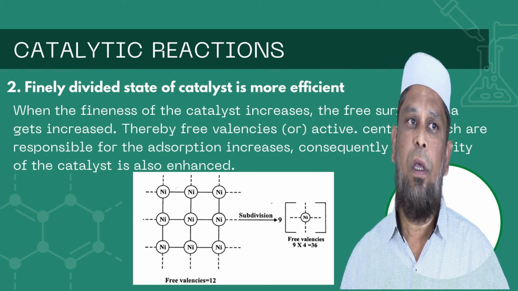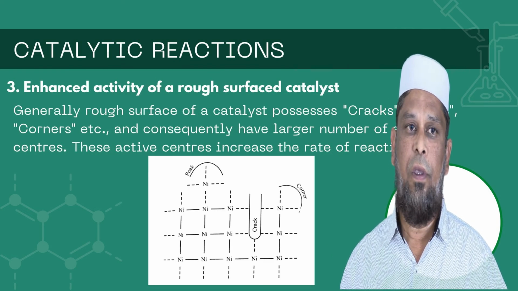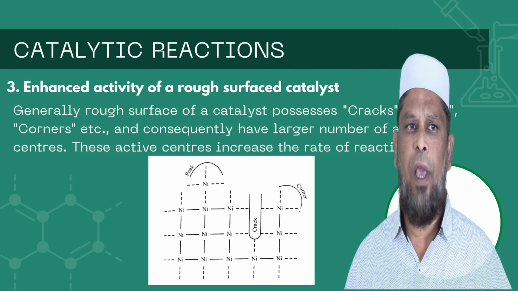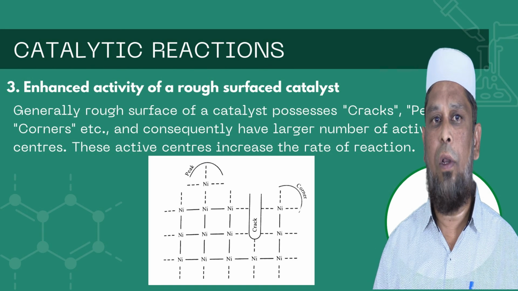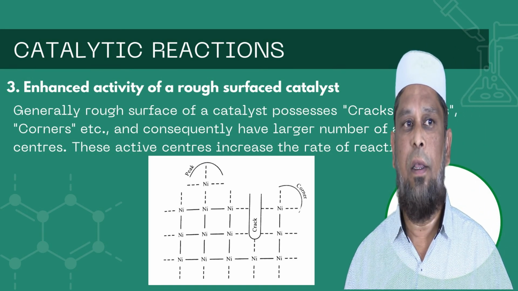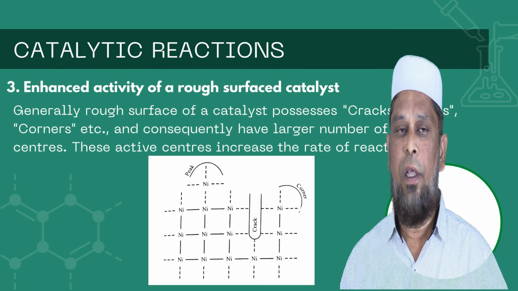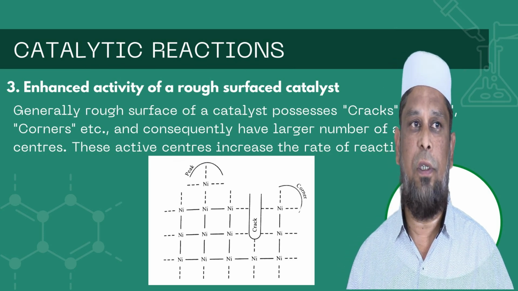And also that enhances the activity of the rough surface catalyst. If the catalyst surface is rough, that is, if you have a number of peaks, corners and cracks, if it is more, the number of active centers are there. The active centers increase the rate of the reactions. That means the absorption will be fast and the reaction also will be fast.